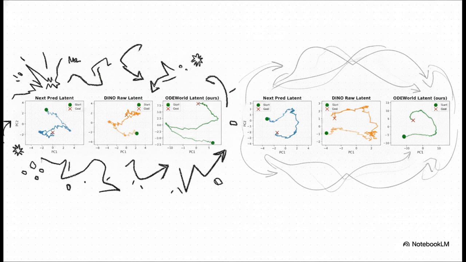The data trajectory on the left shows standard discrete prediction models. They are jagged, chaotic, and totally messy, which is exactly what you'd expect from a system just guessing step by step. But on the right, look at the ODE world latent space. It provides these beautifully smooth, continuous trajectories. It has filtered out all that high-frequency jitter, proving the model is genuinely internalizing a smooth, continuous understanding of physical motion.